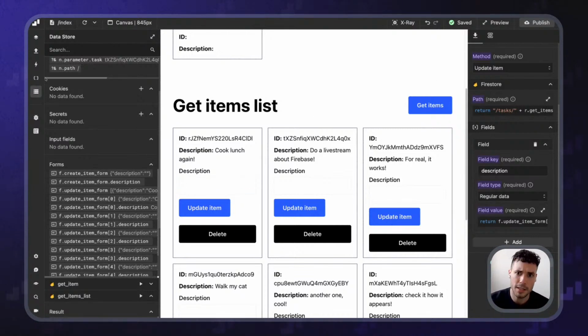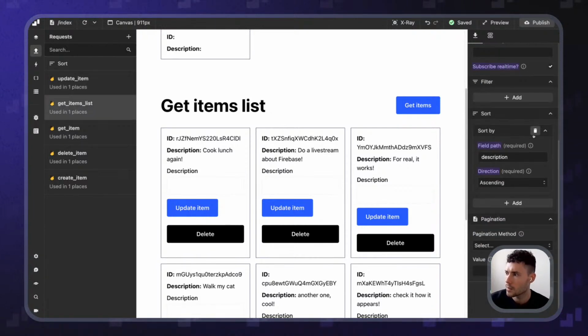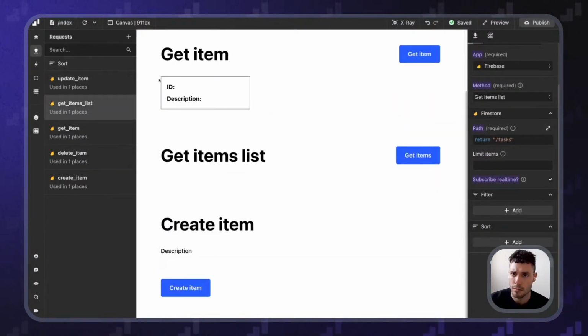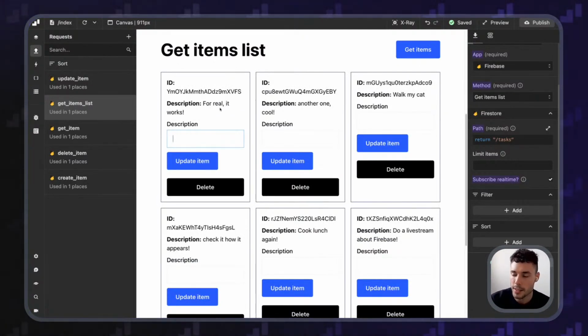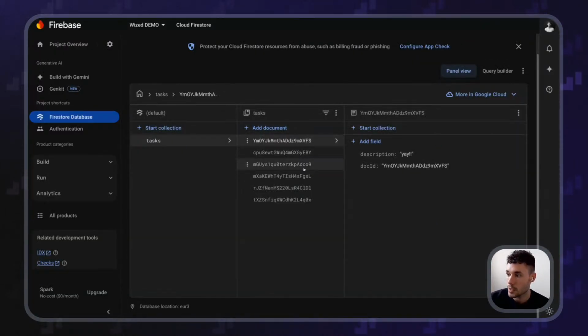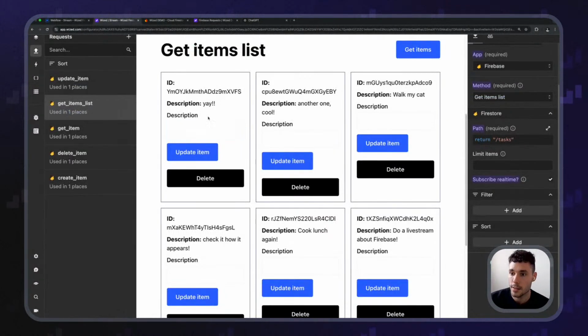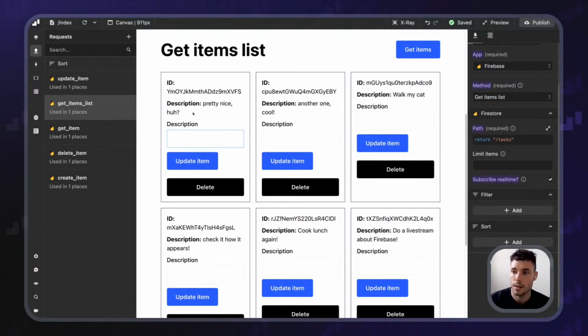But if I disable the sorting, the best thing, just to avoid any weird behaviors. Even here, we update things. Now it's not going to sort the items, so I can name this whatever I want, that it's not going to change. So let's do whatever. And you can see how this goes. It's automatically updated. Yay. Like that. And if we check it, yay. This is working pretty nice. Pretty nice, huh? Like that.